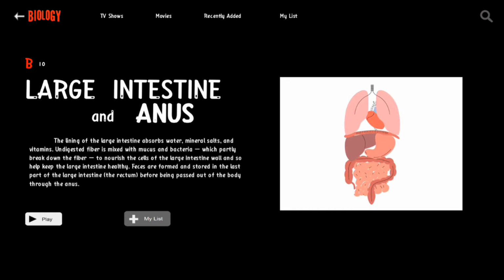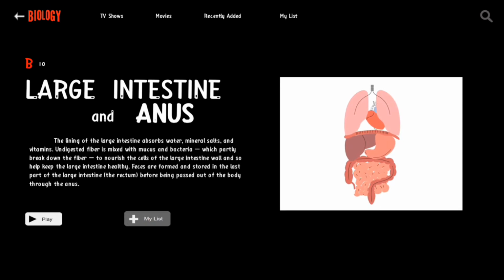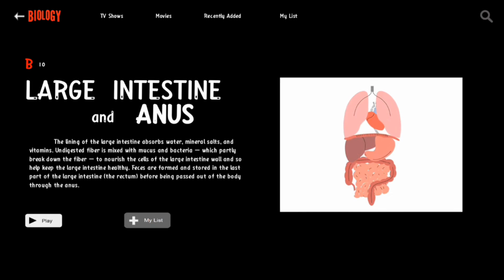Large intestine and anus. The lining of the large intestine absorbs water, mineral salts, and vitamins. Undigested fiber is mixed with mucus and bacteria, which partly break down the fiber to nourish the cells of the large intestine wall and so help keep the large intestine healthy. Feces are formed and stored in the last part of the large intestine, the rectum, before being passed out of the body through the anus.